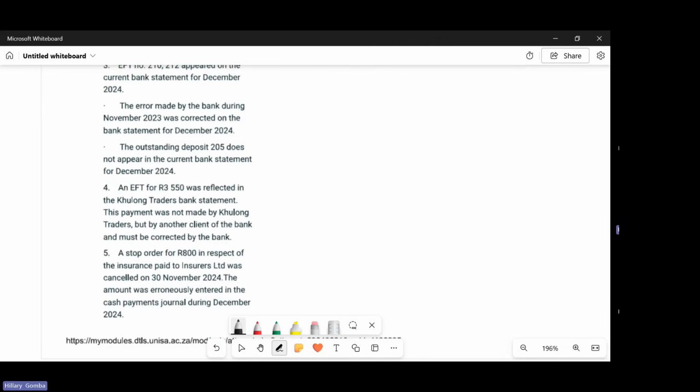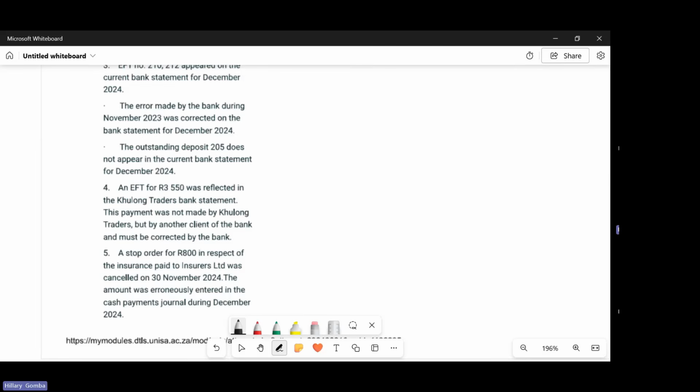And then an EFT for 3,550 was reflected in the Kulong Traders bank statement. This payment was not made by Kulong Traders, but by another client of the bank, and must be corrected by the bank. Number 5, a stop order for 800 in respect of the insurance paid to Insurers Ltd was cancelled on 30 November 2024.